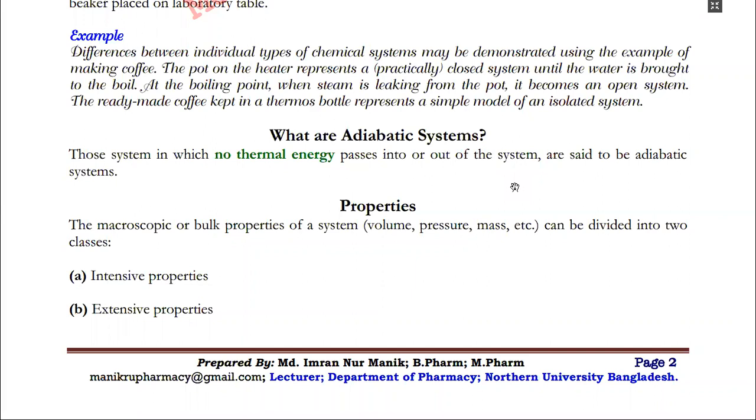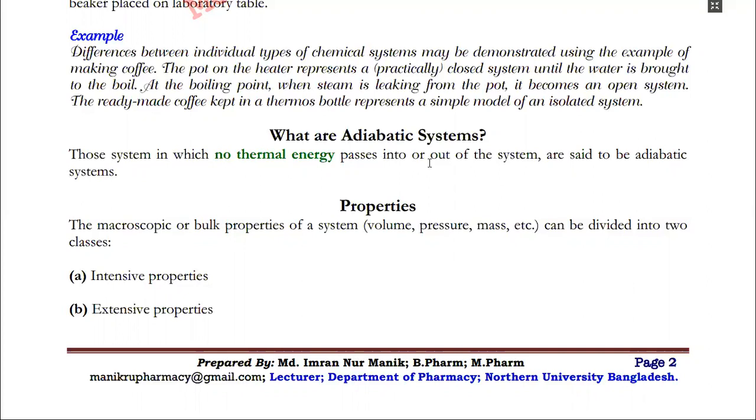In our last class, we discussed what thermodynamics is and some terminologies regarding thermodynamics, where we classified the system into two broad categories: homogeneous system and heterogeneous system, and later, depending upon the boundary, isolated system, closed system, and open system. Finally, we discussed a little about what an adiabatic system is. You can see that the definition says that the adiabatic system is one where no thermal energy passes into or out of the system.